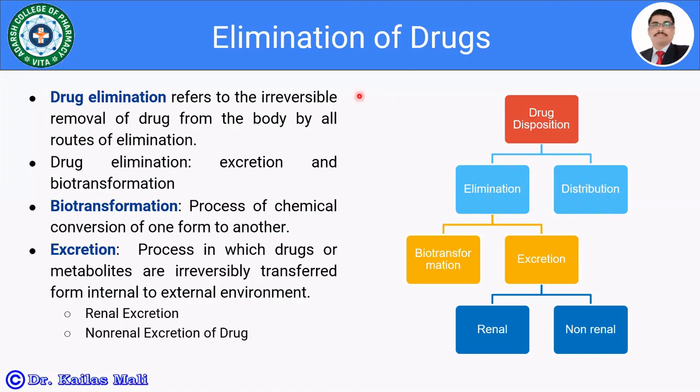These two principal processes reduce the plasma drug concentration from the body. The elimination is furthermore divided into the biotransformation and the excretion of the drug. And excretion is divided into the renal excretion of drug and the non-renal excretion of drug.